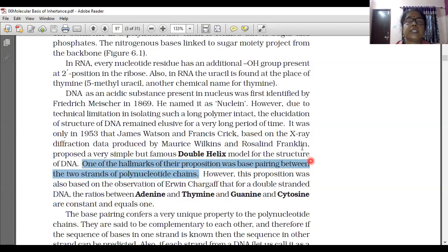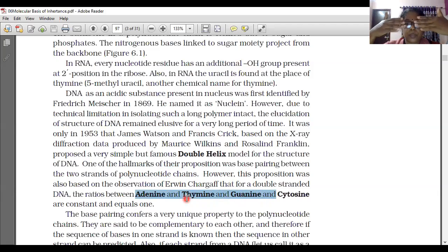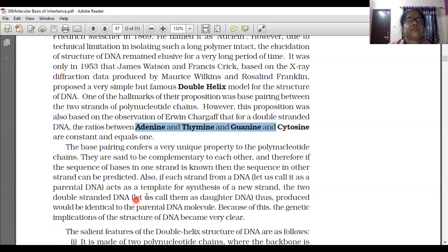However, this proposition was also based on the observation of Erwin Chargaff that for a double-stranded DNA, the ratios between adenine and thymine, and guanine and cytosine, are constant and equal to one. Adenine is always joined to thymine, and guanine to cytosine.